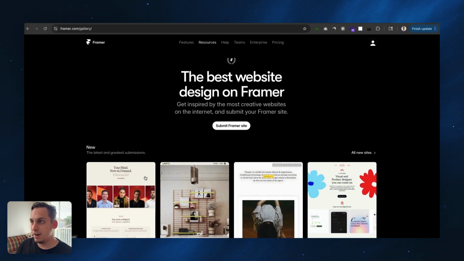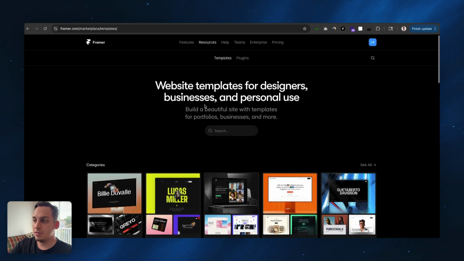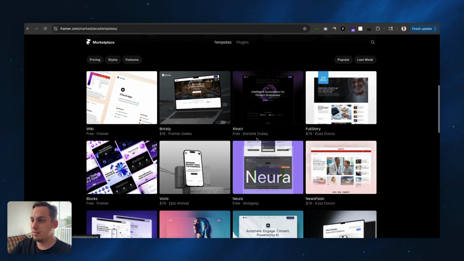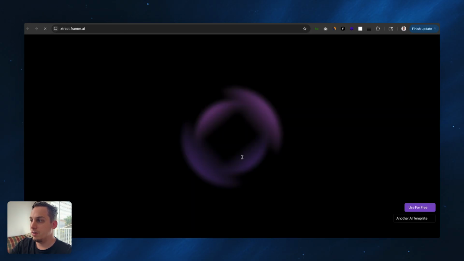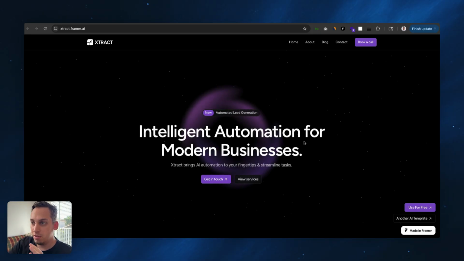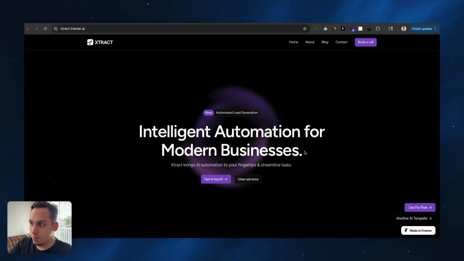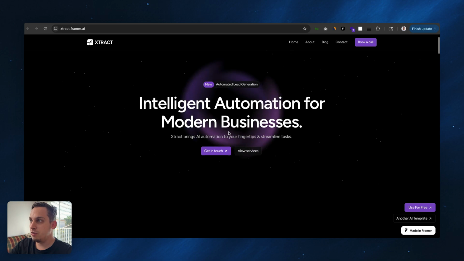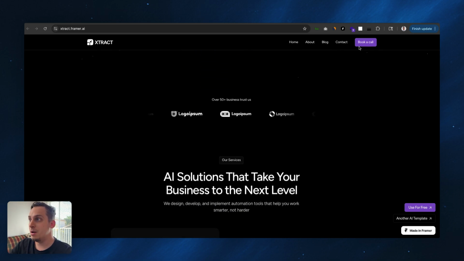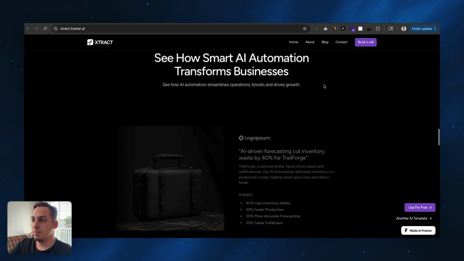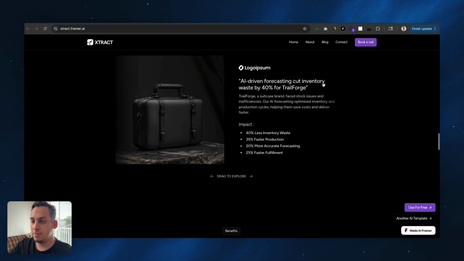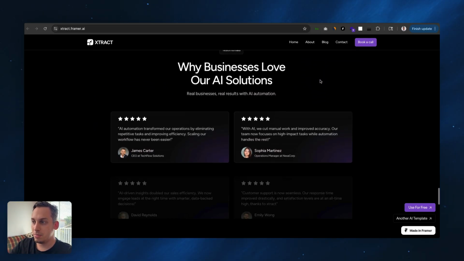It's completely flexible, right? There is a little bit of a learning curve, obviously, like with everything, but you could go to the Framer templates and look for some nice templates out there. You can find some good free ones like this one, for example, or this one. You can preview it over here in a new tab to see how this looks. And you see, okay, I can well imagine this for my own startup. Have a nice little landing page, and over here, instead of book a call, you can put sign up, and here you can put sign in. It has a nice little design, very simple, but a very nice design that gets the job done, and I totally recommend using something like this.